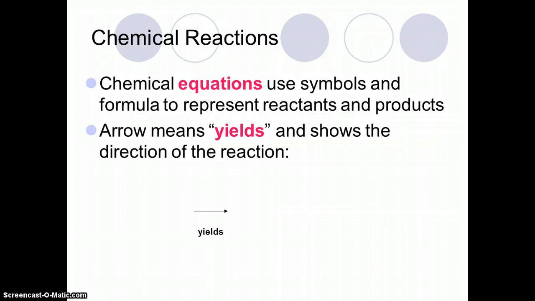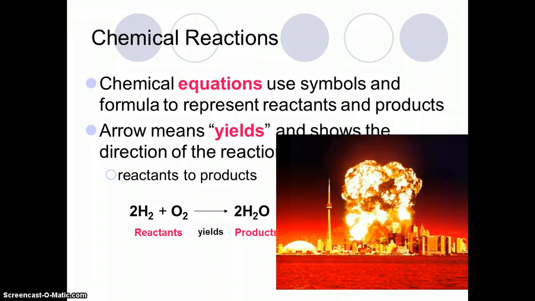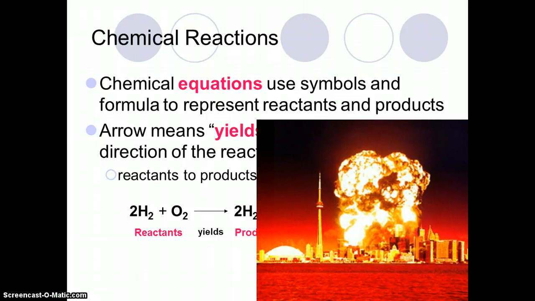So this reaction, which is the chemical reaction that occurred when the atomic bomb was dropped, would be read hydrogen and oxygen yield water. Sometimes energy is a product of a reaction. It was obviously one when the atomic bomb was dropped, but since it's not a chemical, it's not written into the chemical equation.